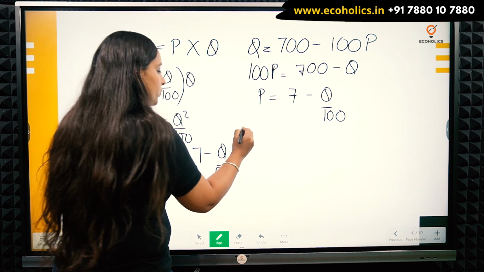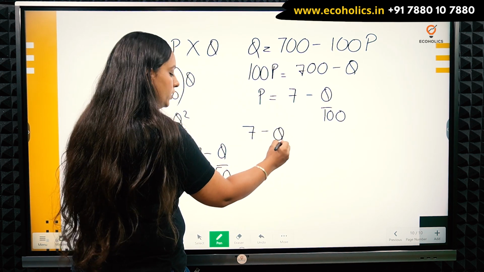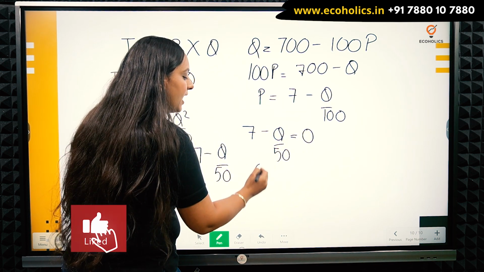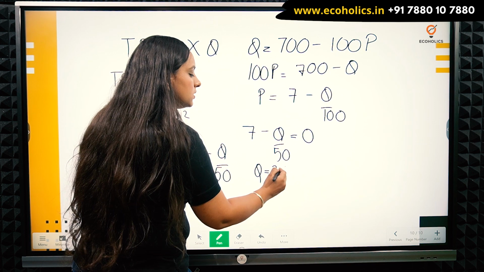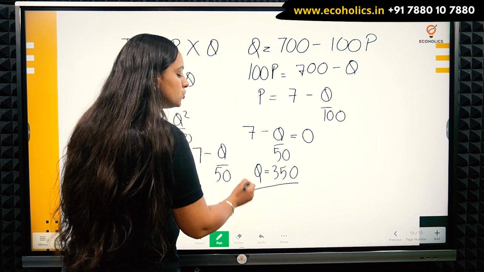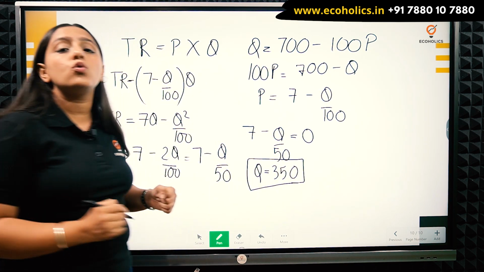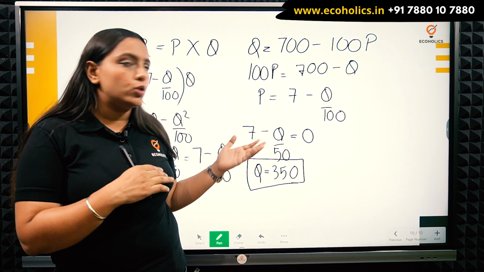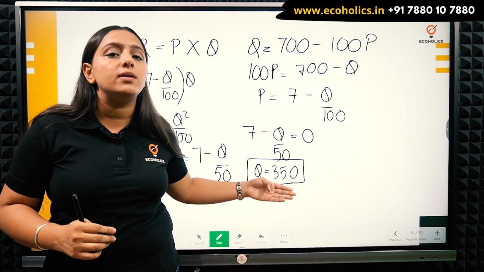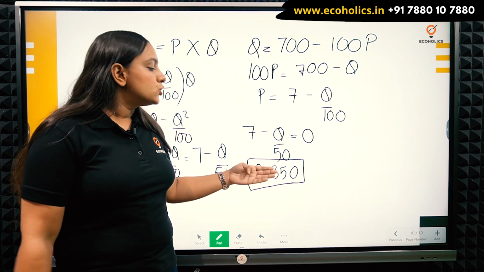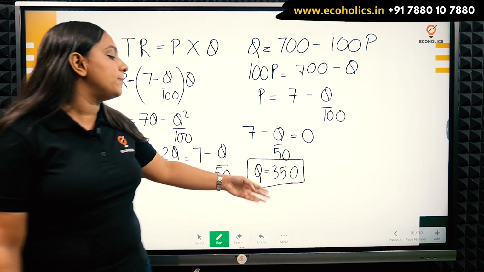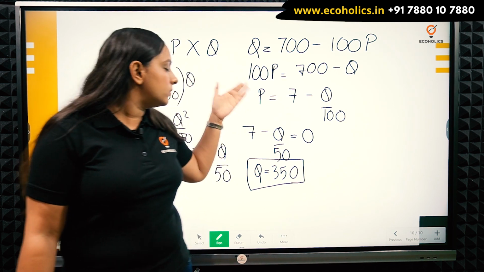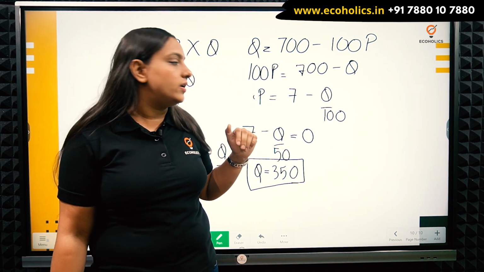So let's put it together. I'm putting marginal revenue equals 0. Upon solving that, I will get Q equals 350. Clear? Now I have Q, the quantity which is going to be demanded in this market where the monopoly is working. From this Q, if I plug in this value, I can get my price, and I will put this P and Q together to get the total revenue.